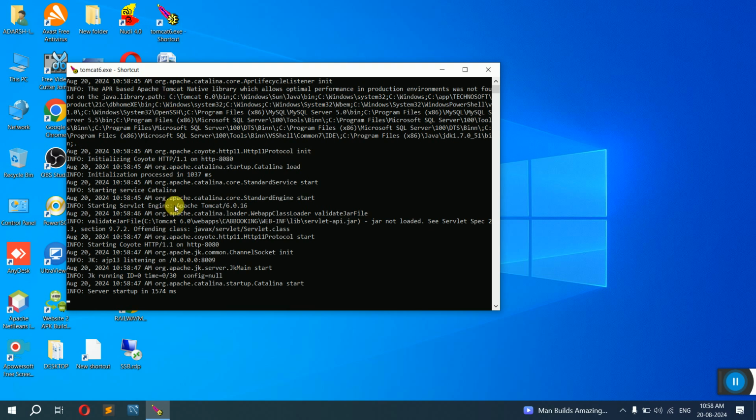Once this application starts, it will show server startup in so many seconds. Minimize this. Don't close it until the complete execution of the project. You should not close this particular window. Why? It is because we have developed a web application. Web application means there is information exchange between client to client through a mediator. That mediator we call a server.